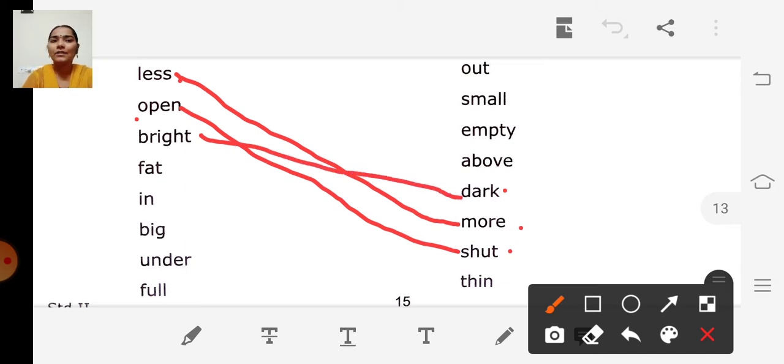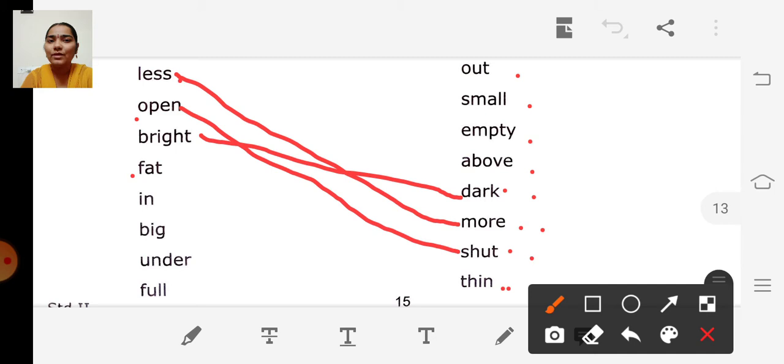The next word, fat. What is the opposite of fat? Read all the words: out, small, empty, above, dark, more, shut, thin. The opposite of fat is thin.